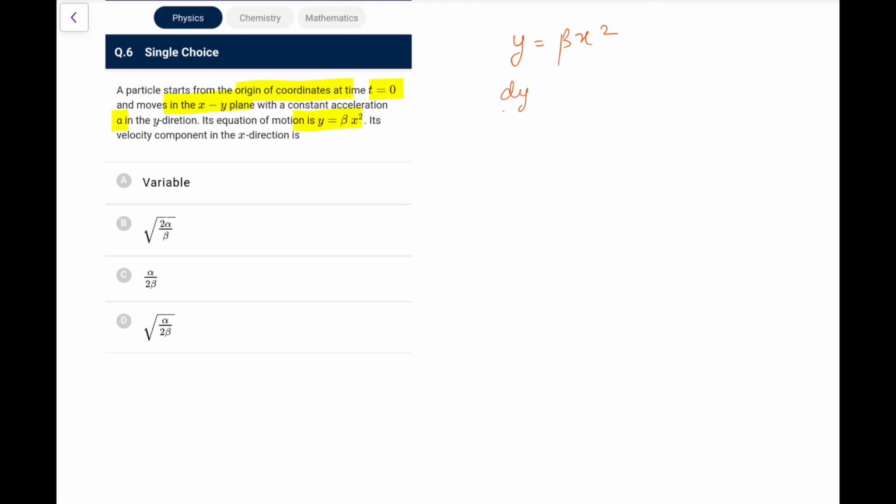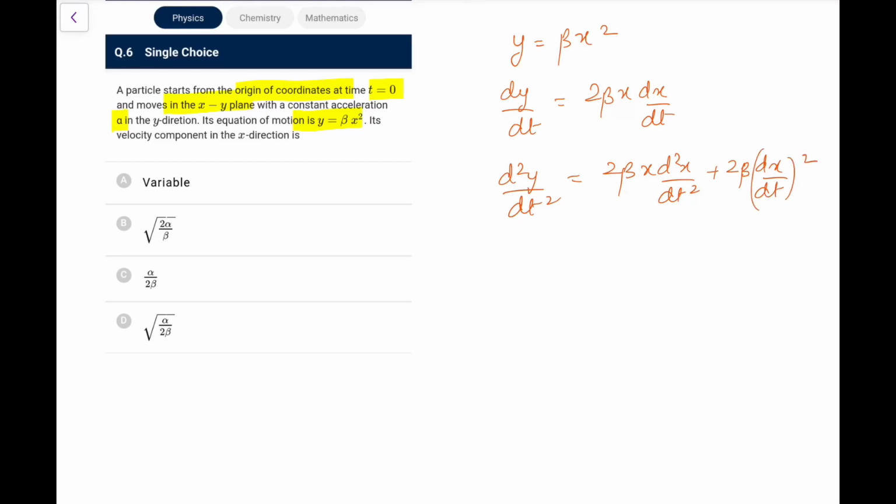So what we can have, first of all, dy by dt would be equal to 2 beta x dx by dt, and again differentiating it, d2y by dt2, what I'll get, 2 beta x d2x by dt2 plus 2 beta (dx by dt) whole square. That is what we are going to get.